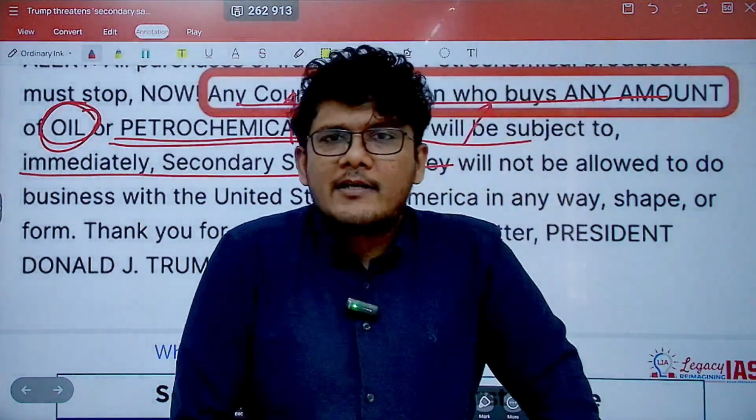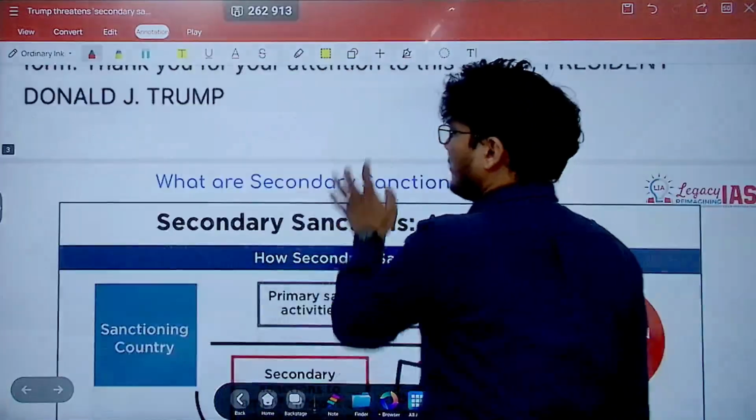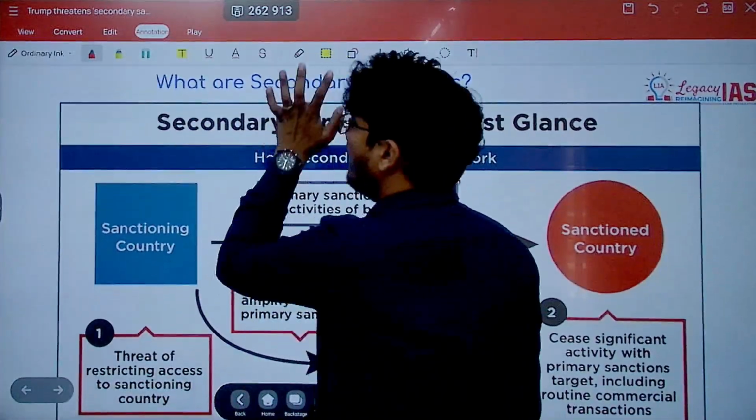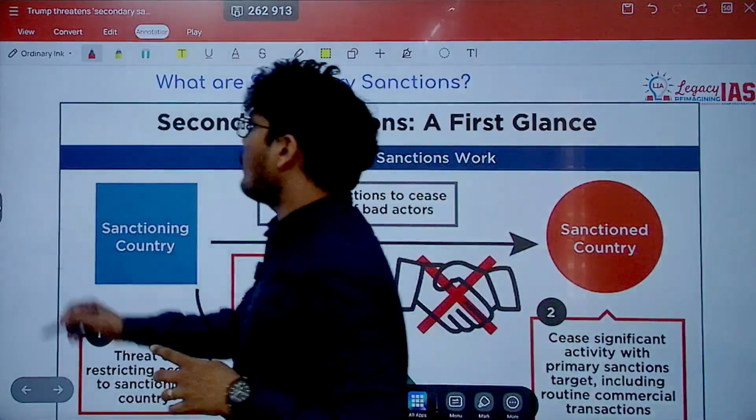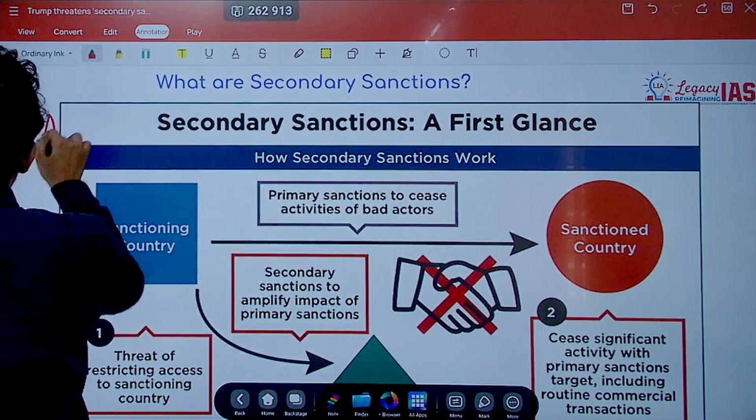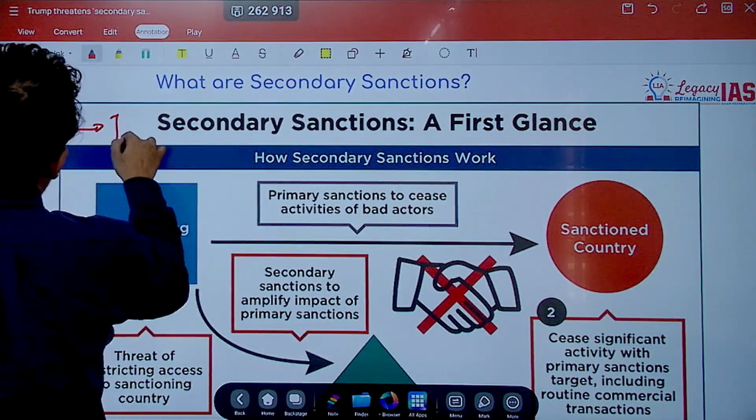So let us now understand what secondary sanctions are. For that, we need to first understand the primary sanction. Let's say the two countries involved here are USA and Iran.